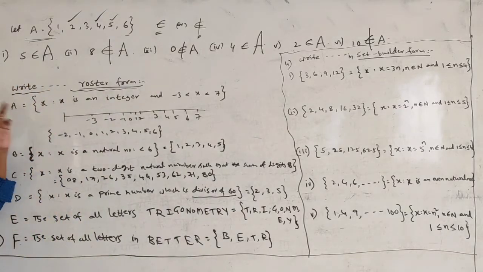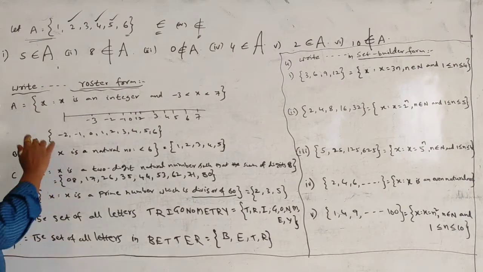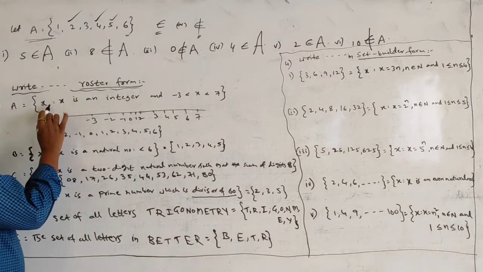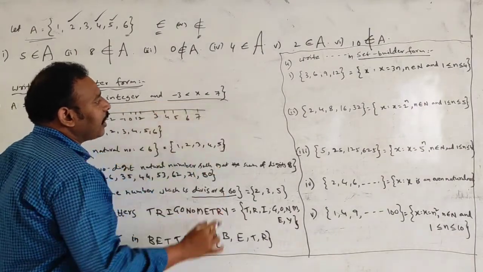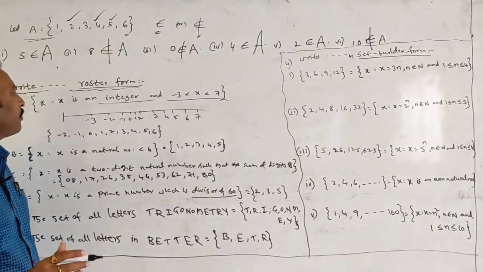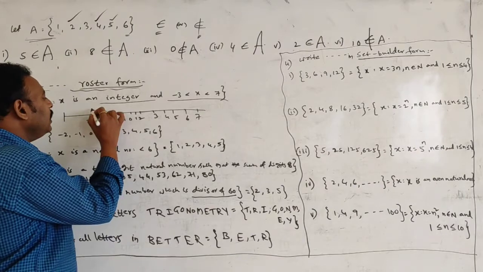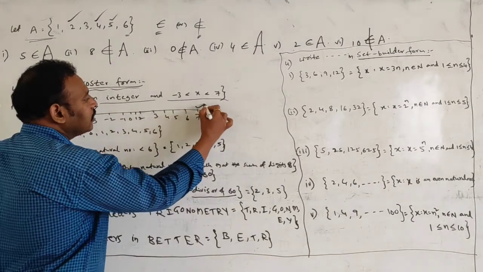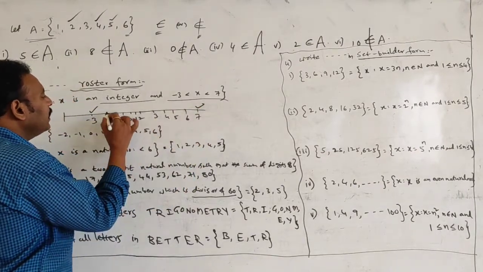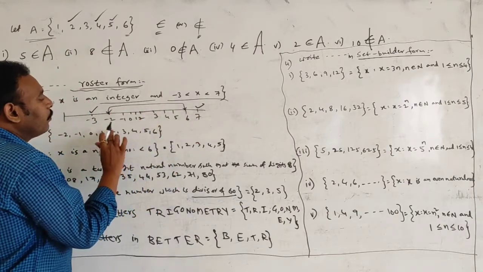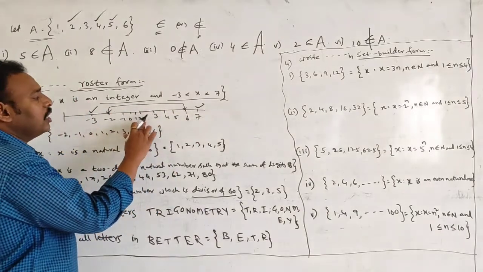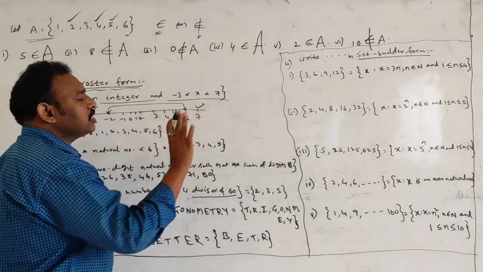Roster form of the following problems. First of all, A is the set of x such that x is an integer and it lies between -3 and 7. Okay, the integers in between. What are the integers? In between: -2, -1, 0, 1, 2, 3, 4, 5, 6.